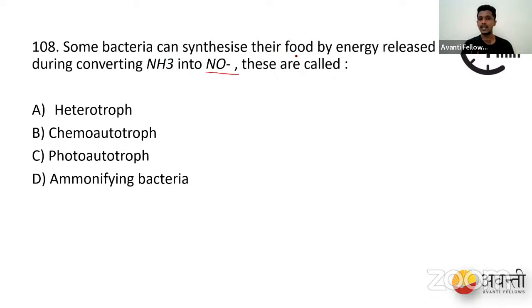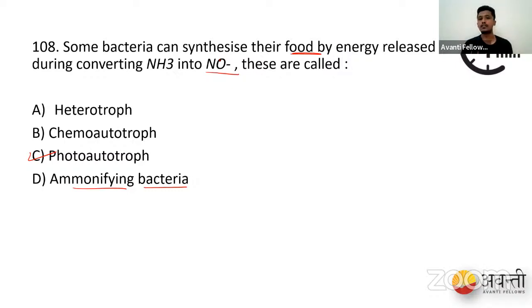Okay, so they're asking about food. Since they synthesize the food, these are called as what? They are called as photoautotrophs, people. It's not ammonifying bacteria. Okay, in ammonifying bacteria, what happens? The nitrogen in the air is converted to ammonia and it is made available for the plants. It's one of the process. But if you see here, NH3 is converted into NO, so that happens in cyanobacteria as a major example. So cyanobacteria is a photoautotroph. Okay, so you can use this as an example, right?